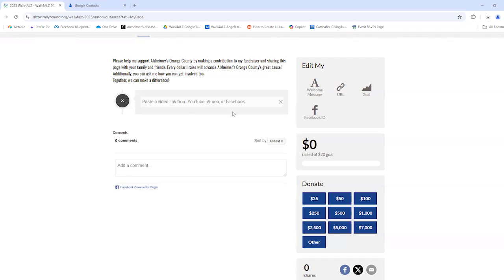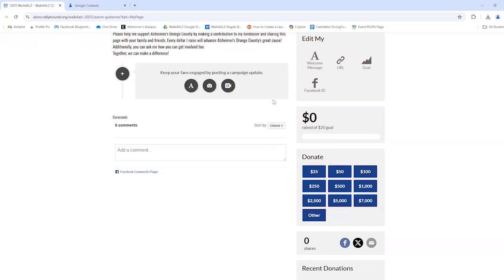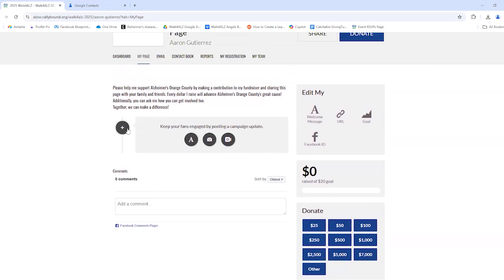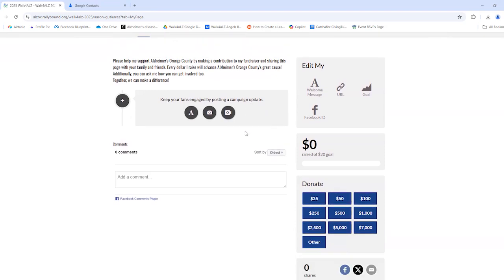You can also paste the video link from YouTube, Vimeo, or Facebook if you want to do a little video update. And as you post these little campaign updates, it's going to keep it in order so people can see all your updates as you go along in your campaign and as you get closer to the event.